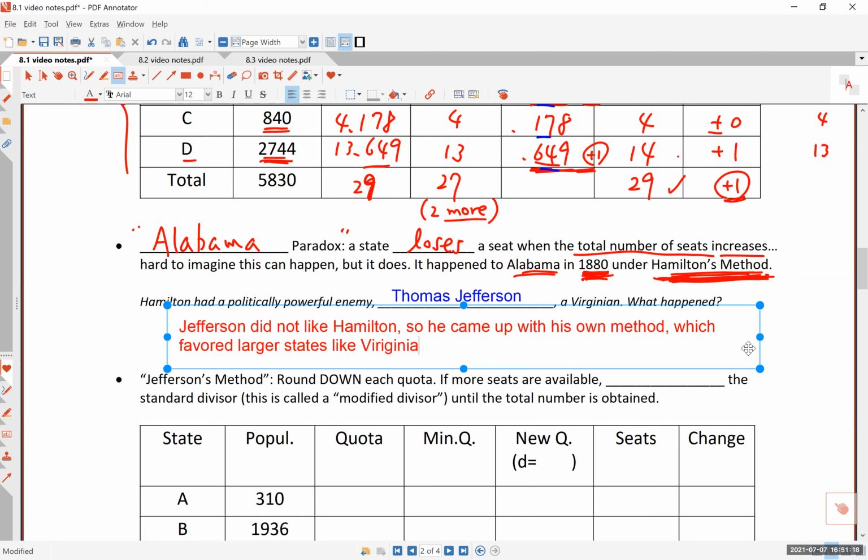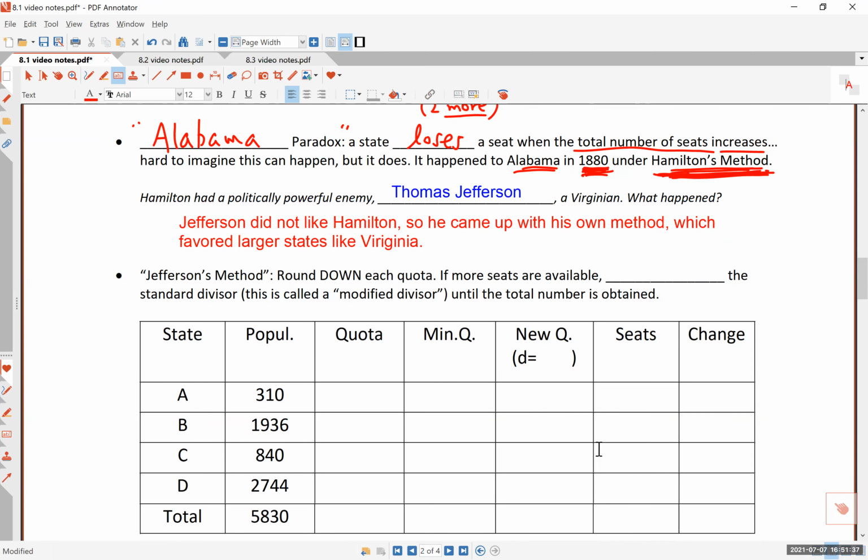You see how much of a politician he was? He came up with a method which will give the advantage to his own state, the home state of Virginia. So let's study this method now.